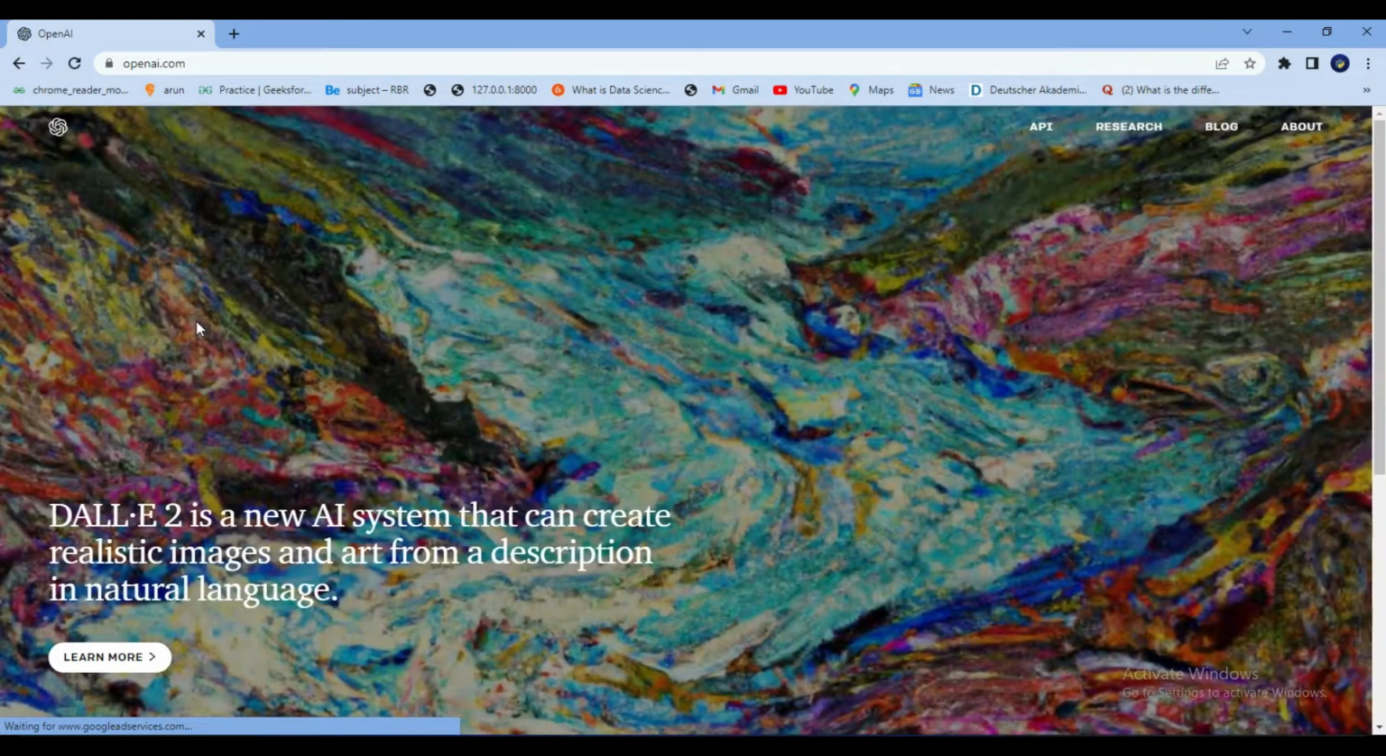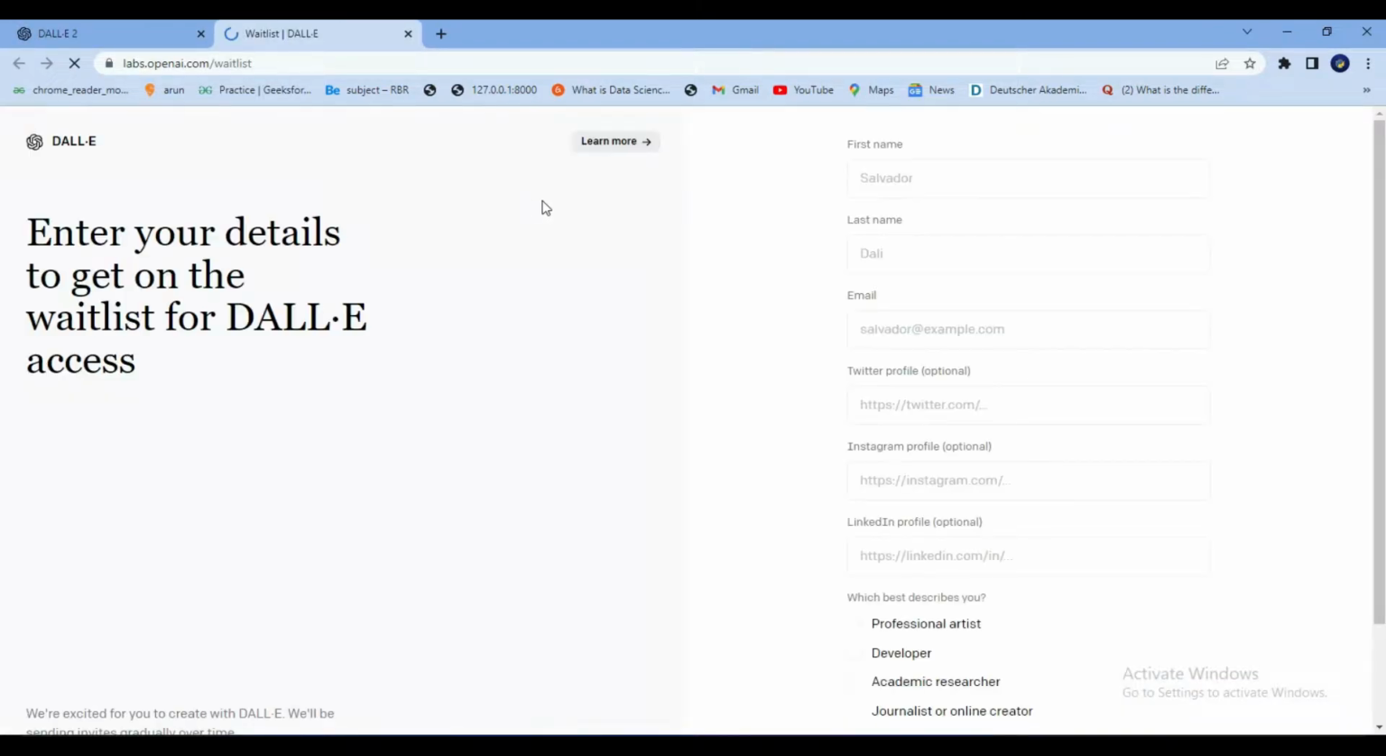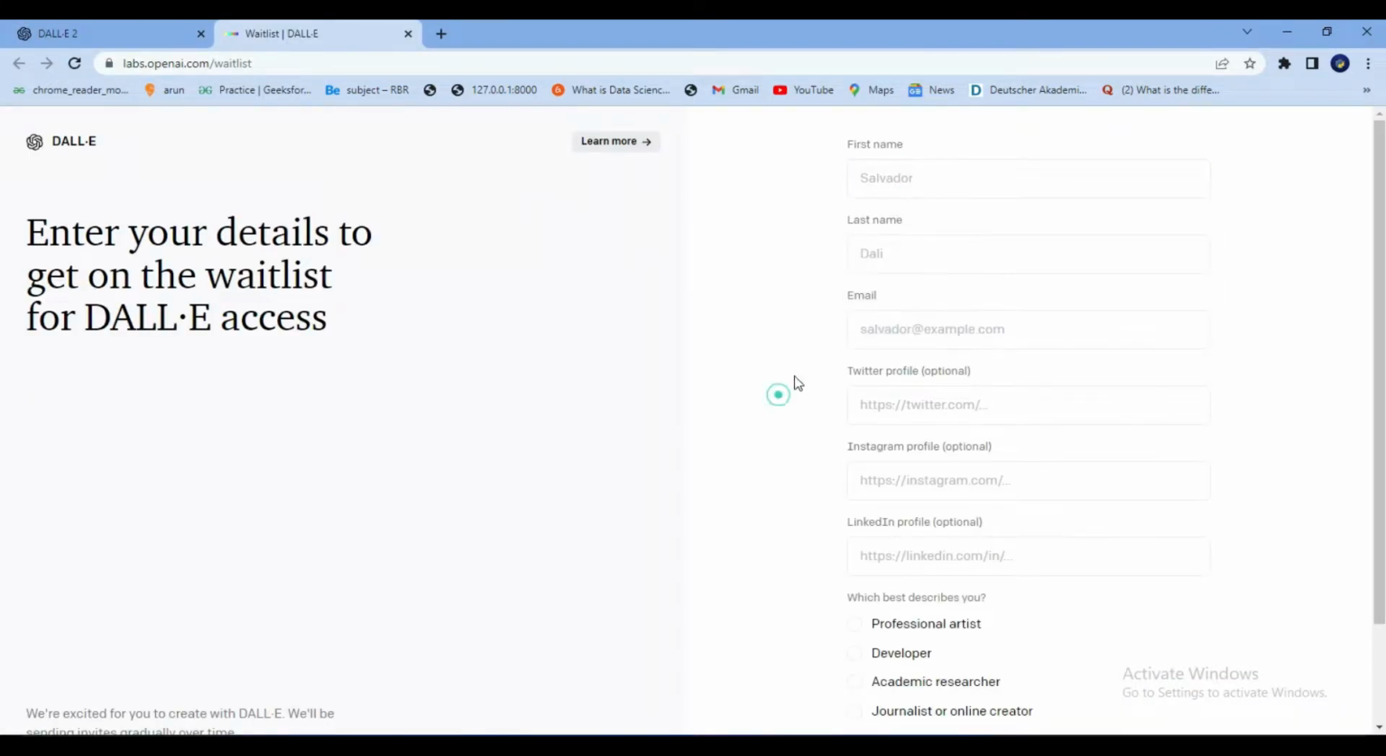This library is not yet published, and if you want to test this library first, they have a waiting list form. So just give your information over here and they will notify you when they are publishing their library.